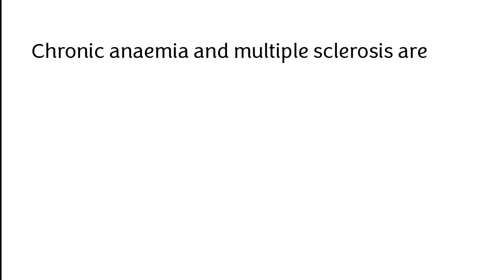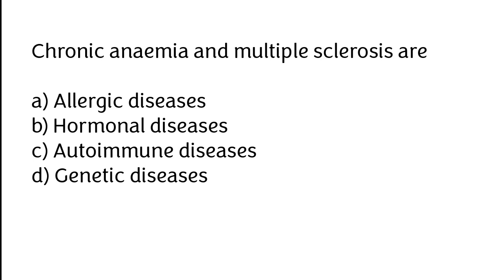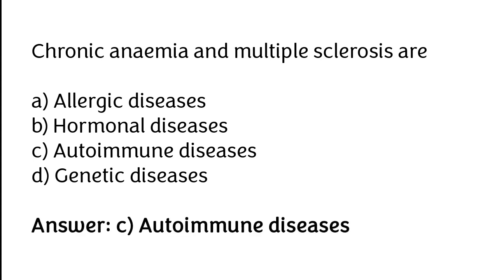Chronic anemia and multiple sclerosis are allergic diseases, hormonal diseases, autoimmune diseases, genetic diseases. The correct answer is option C. Chronic anemia and multiple sclerosis are autoimmune diseases.